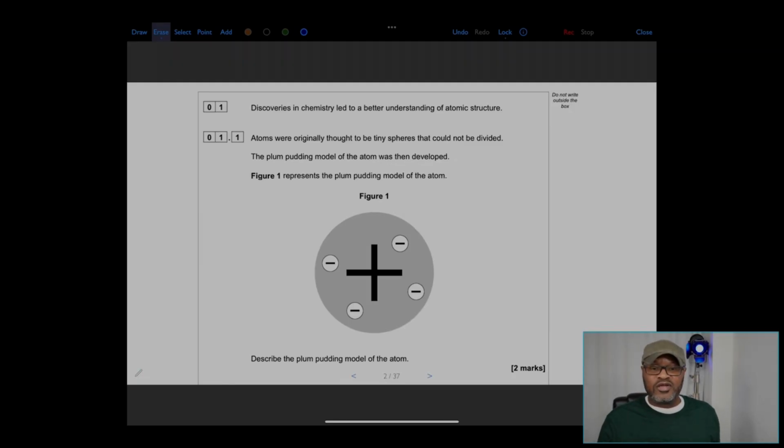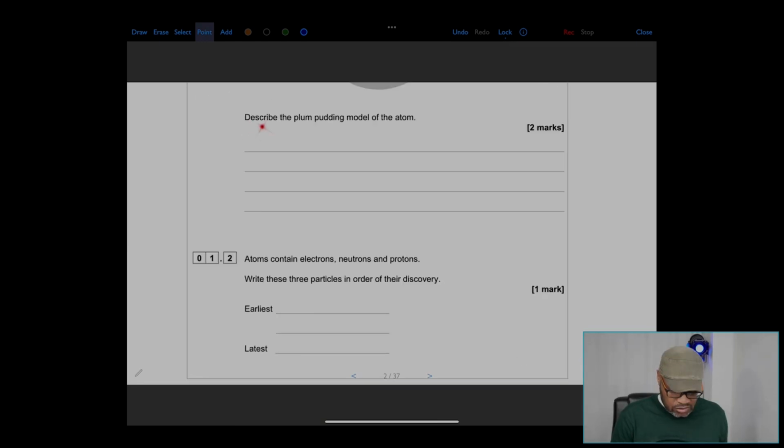Discoveries in chemistry led to a better understanding of atomic structure? Question 1.1. Atoms were originally thought to be spheres that could not be divided. The plum pudding model of the atom was then developed. Figure 1 represents the plum pudding model of the atom. Describe the plum pudding model of the atom.